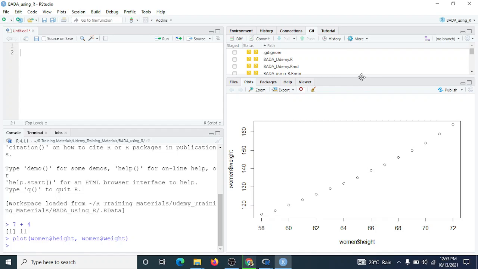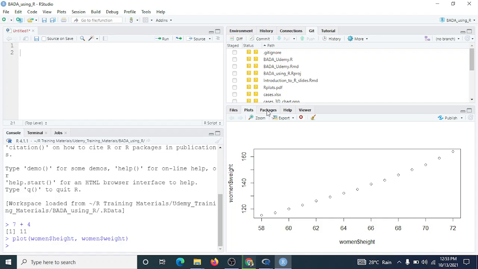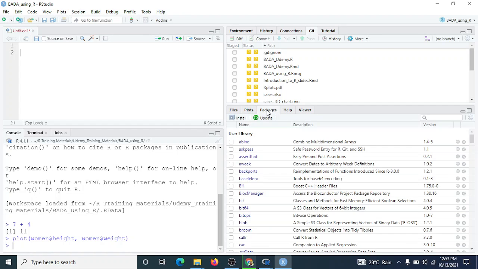Outside that we have the packages, and these packages consist of a lot of things. There are many things that we have in R. Like you can see, I did plots here. So I have an avalanche of functions.